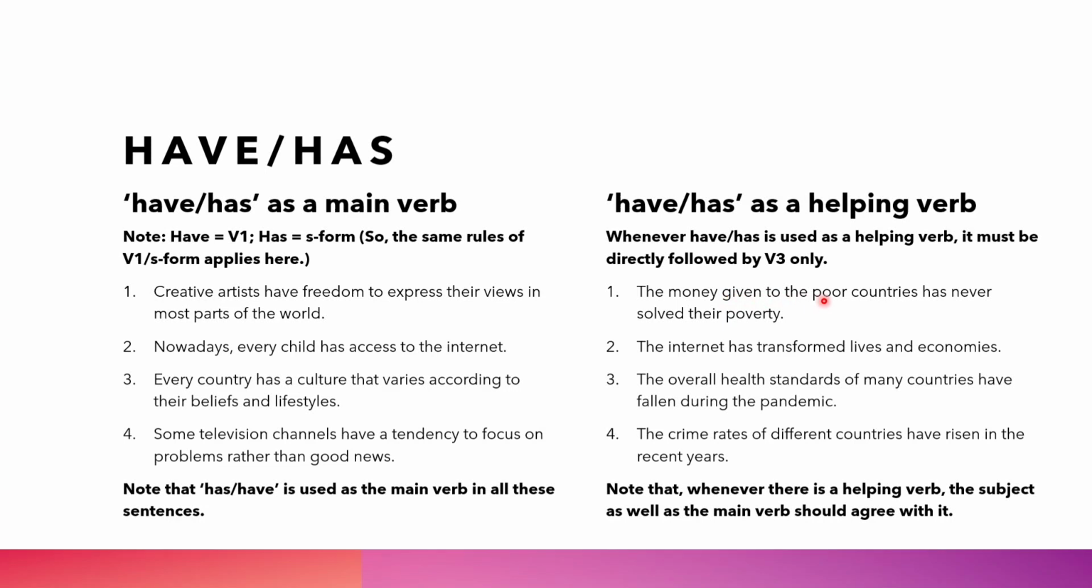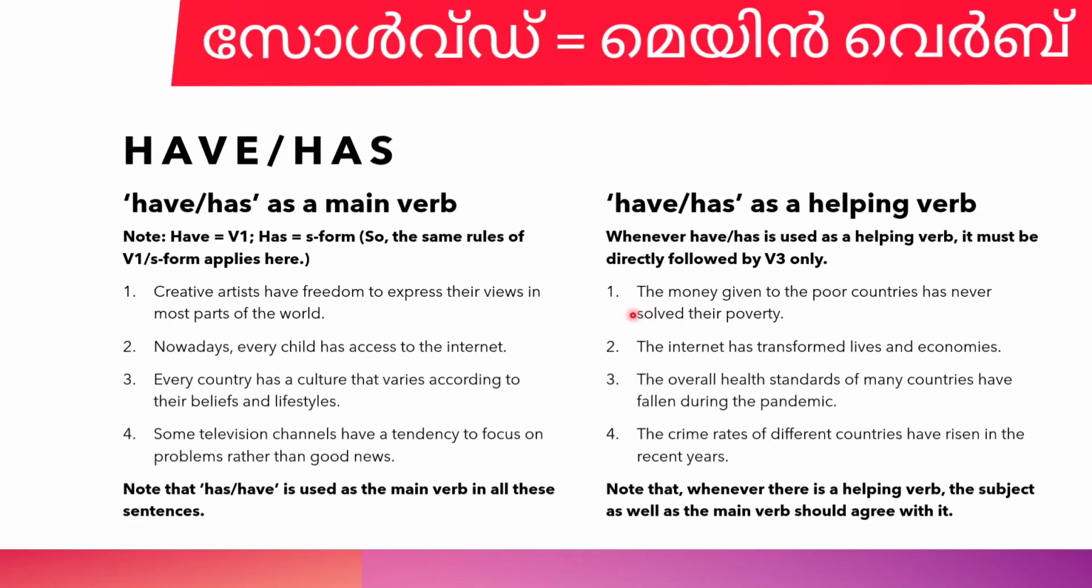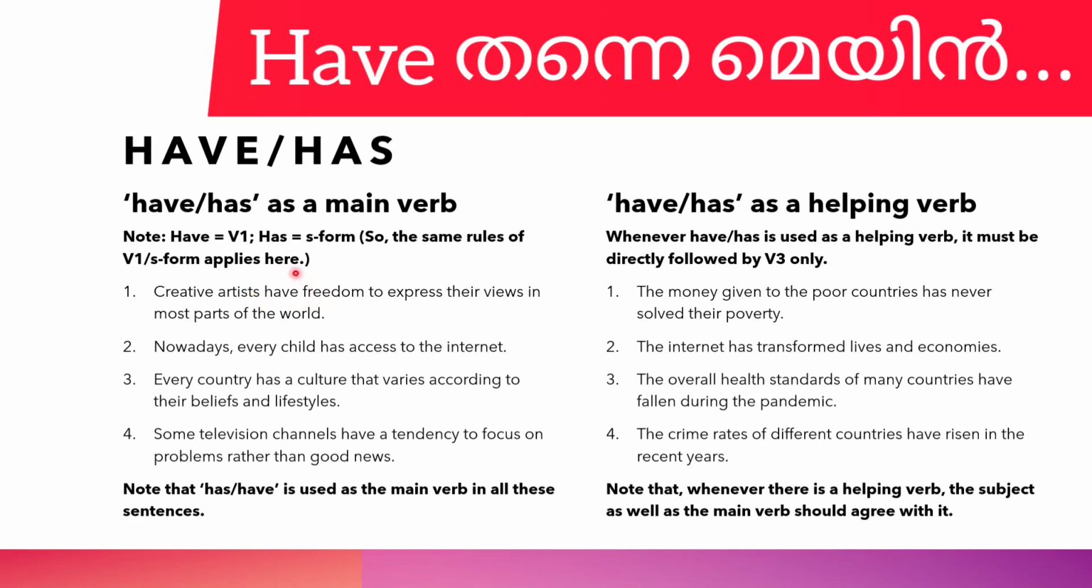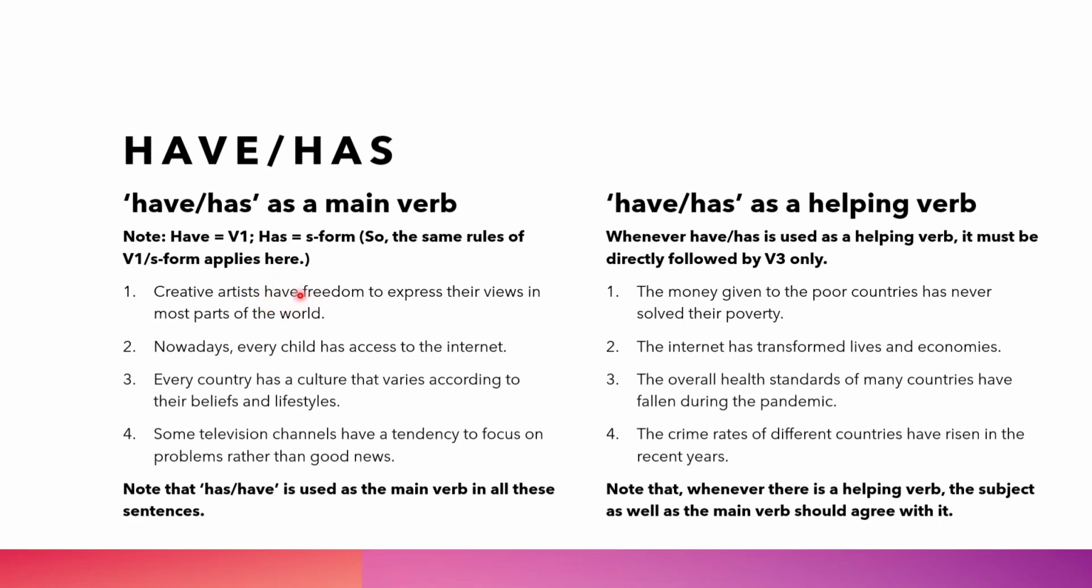The money given to the poor countries has never solved their poverty. You see, solved, main verb, V3 follows has. Of course, you are using has here, and that is followed by a main verb, which is not the case here. Creative artists have freedom, no main verb after that. Have itself is the main verb there. So this is the way we use have or has.